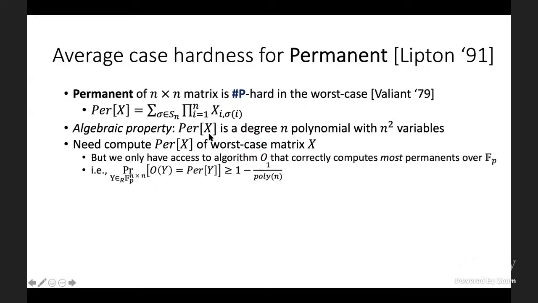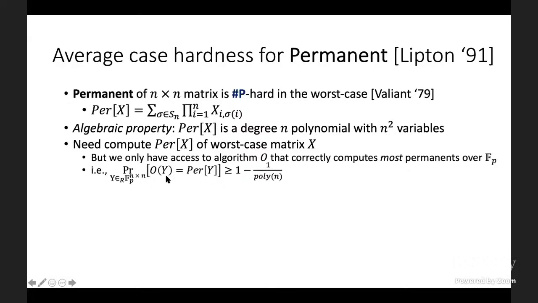All right, so here's the setting of average case hardness. We want to compute the permanent of our favorite worst case matrix X over our field, some arbitrary matrix. But we only have access to a faulty algorithm O that correctly computes most permanents over the field. In other words, this is what O does.